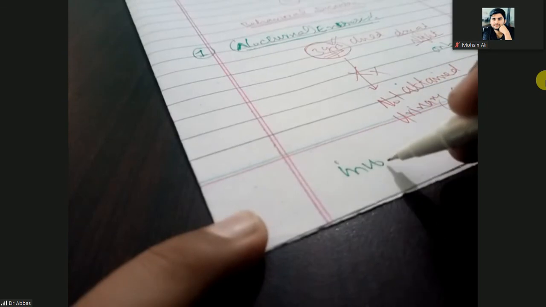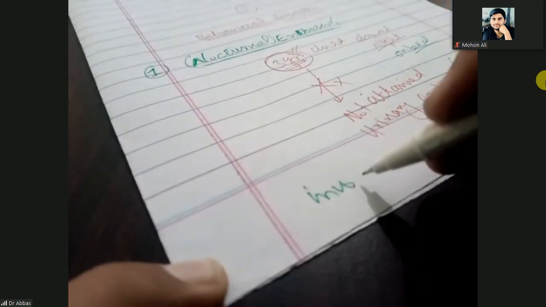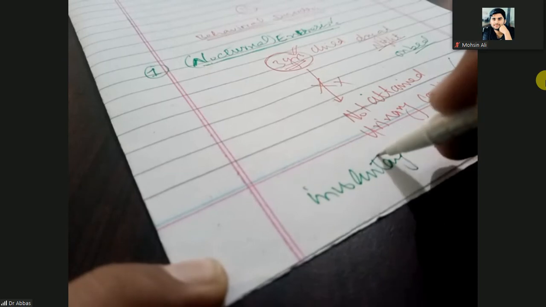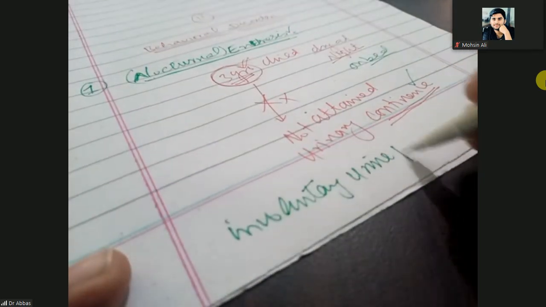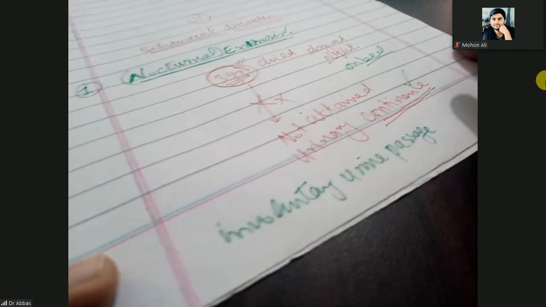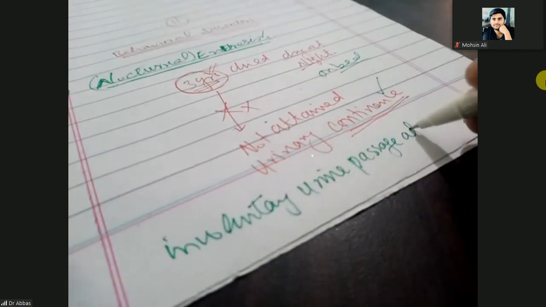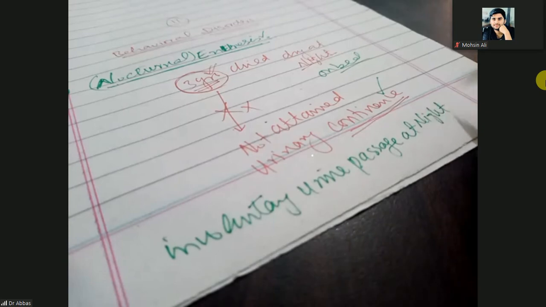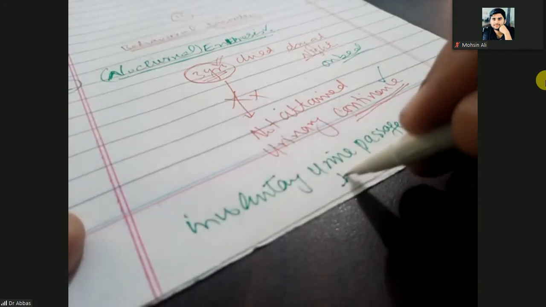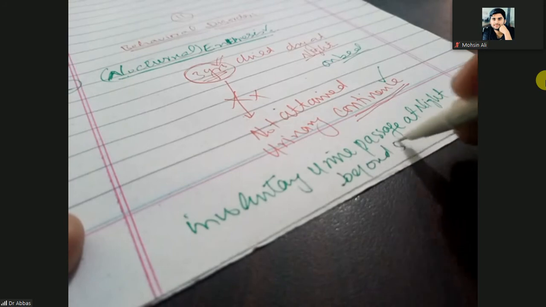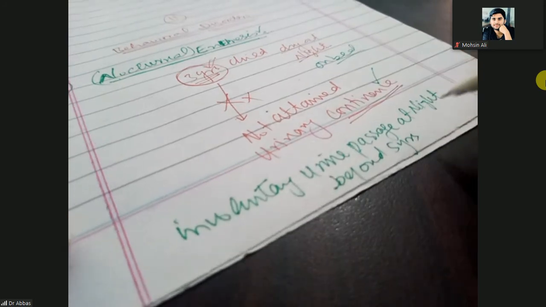A very simple definition is the involuntary urine passage at night. Nocturnal is the night. So involuntary passage of urine or urine passage at night beyond the age of 5 years.